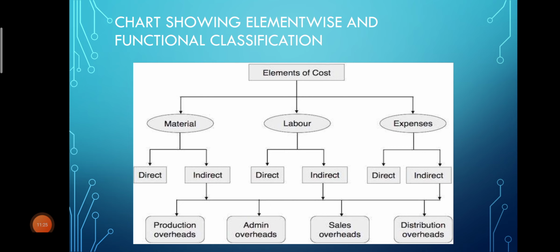Okay, hope element wise as well as functional wise classification is clear to you all. In my next class, I'll be taking another classification, that is behavioral classification of element of cost. Hope this class is clear. Go through the slides and prepare your notes so that even for 15 marks, if any question is asked, you will be able to answer, and for 2 marks at least many questions will be asked on this chapter. Okay, see you in the next class.